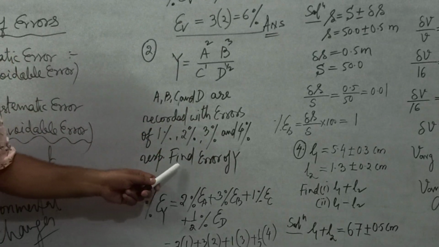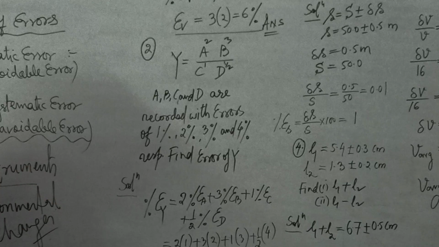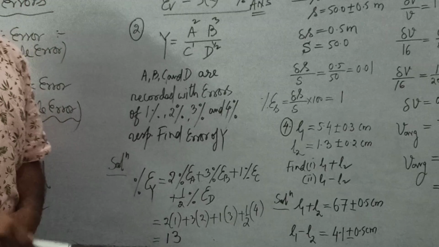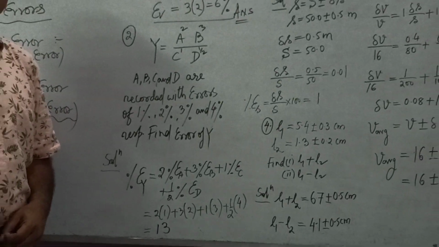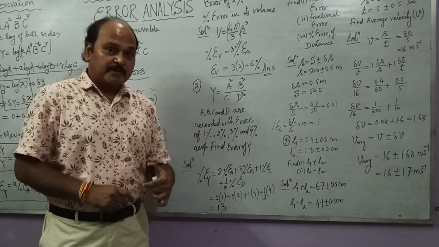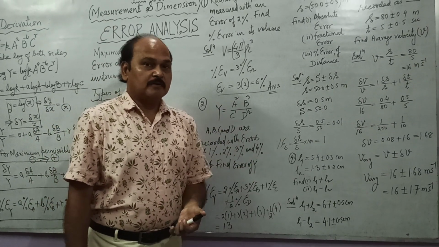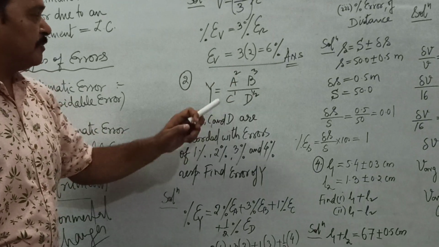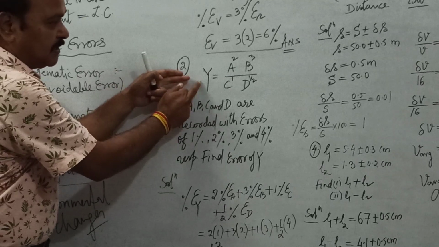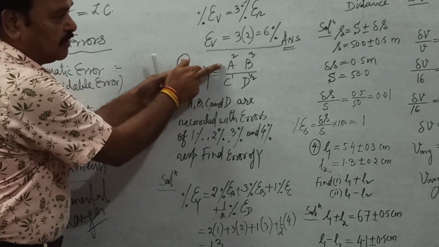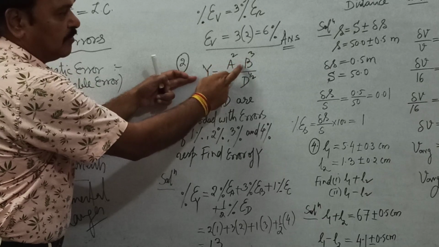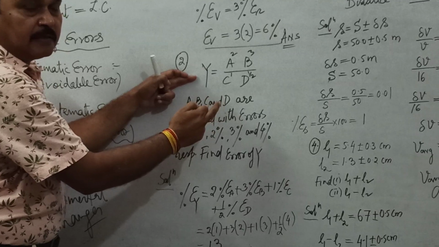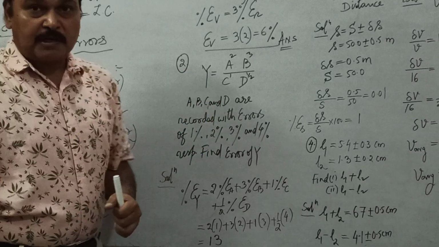Find out the error of Y. We are again going to use the same result which we deduced here. Percentage error of a quantity is the sum total of power times the percentage errors of the quantities it depends upon. So Y depends upon A, B, C and D. The percentage error of Y is going to be 2 times percentage error of A plus 3 times percentage error of B plus 1 times percentage error of C plus half times percentage error of D. This is what you have just understood.